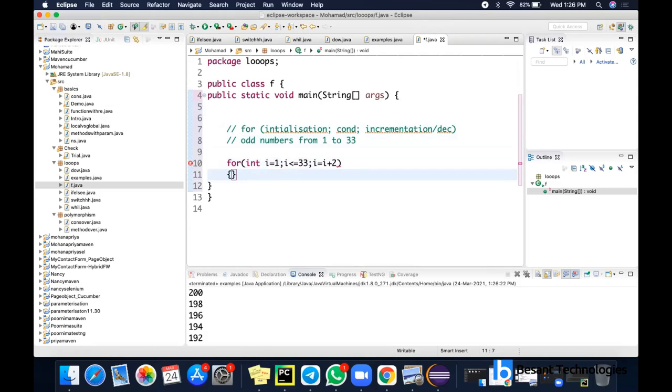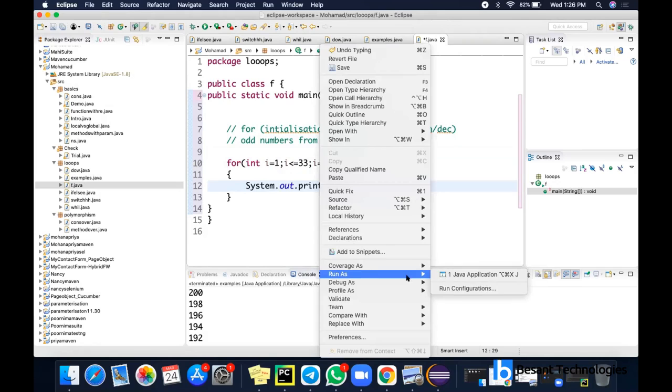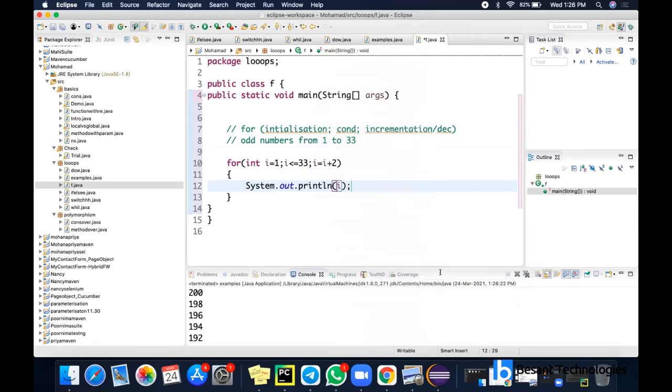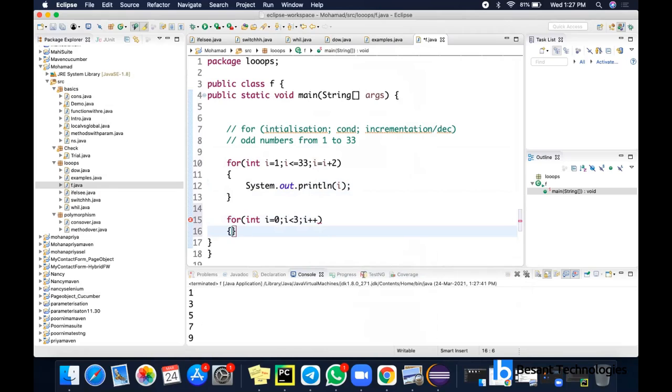Then we are going to run this. So let's run this code. I'm getting 1 to 33. Not only for these numbers, if you want to execute the same code multiple times, we can use this for loop: for int i equal to 0, i less than 3, i plus plus. I want to execute some code 3 times, so you can just give hi.